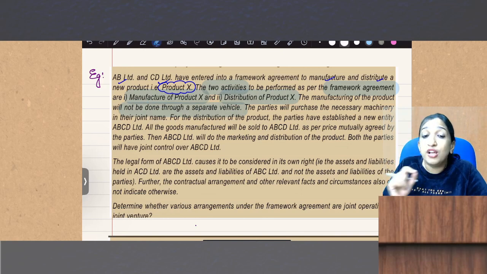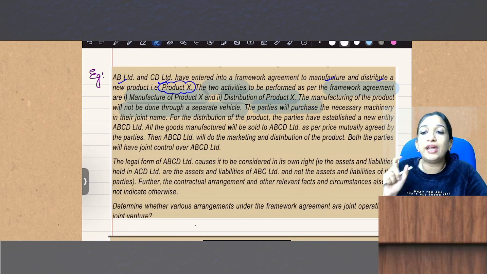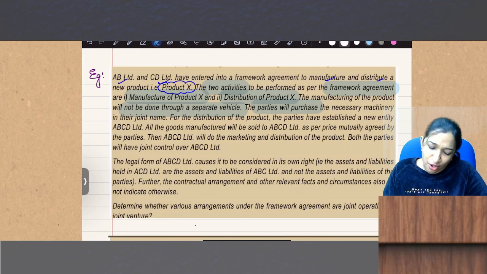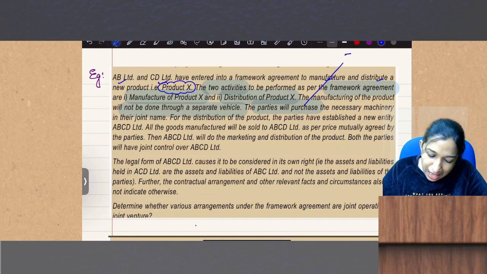The parties will purchase the necessary machinery in their joint name, which means parties have rights over the assets and liabilities. So manufacturing of product X is confirmed to be a JO.